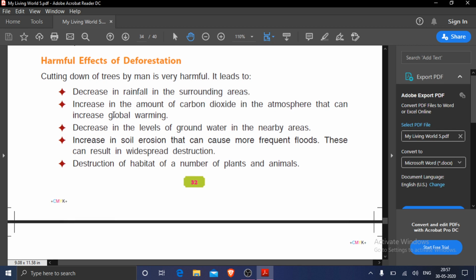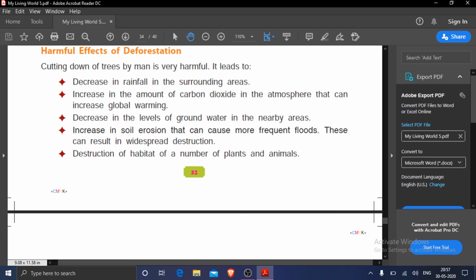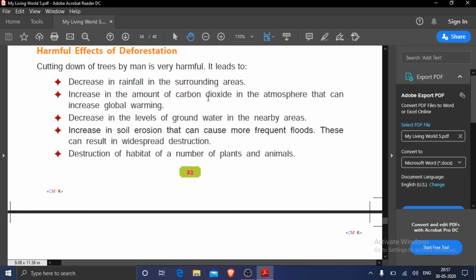If trees are being cut, then we know that trees bring rainfall. If they are being cut, then rainfall decreases. Rainfall will be less. If rainfall will be less, then crops will be less. No agricultural production will be there. Then there is an increase in the amount of carbon dioxide in the atmosphere that can increase global warming.